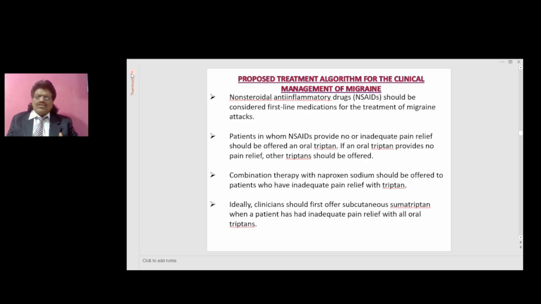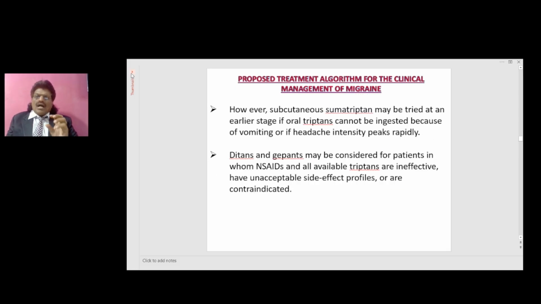Ideally, clinicians should first offer subcutaneous sumatriptan when a patient has inadequate pain relief with all oral medications. However, subcutaneous sumatriptan may be tried at an earlier stage if oral triptans cannot be ingested because of vomiting or if headache intensity peaks rapidly. Ditans and gepants may be considered for patients in whom NSAIDs and all available triptans are ineffective, have unacceptable side effect profiles, or are contraindicated.